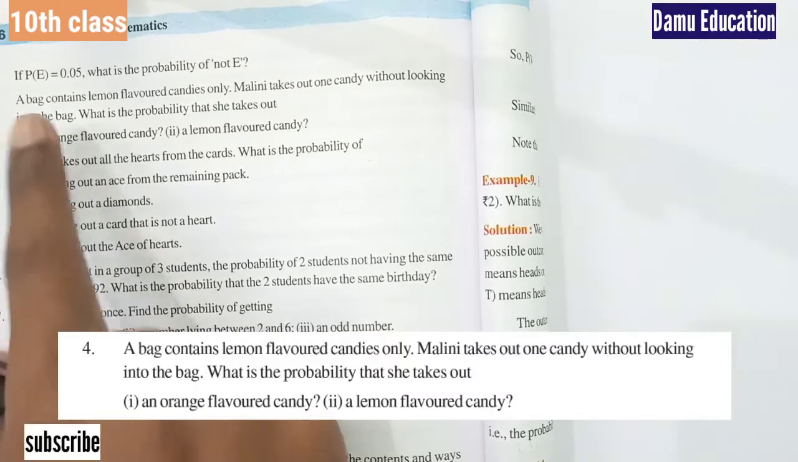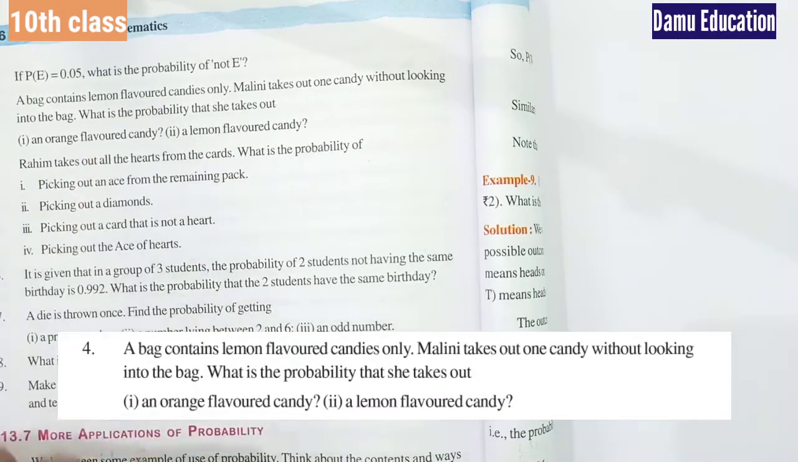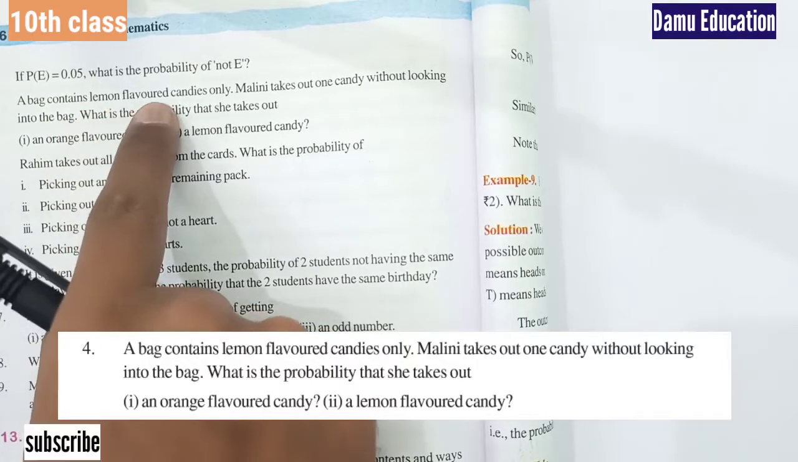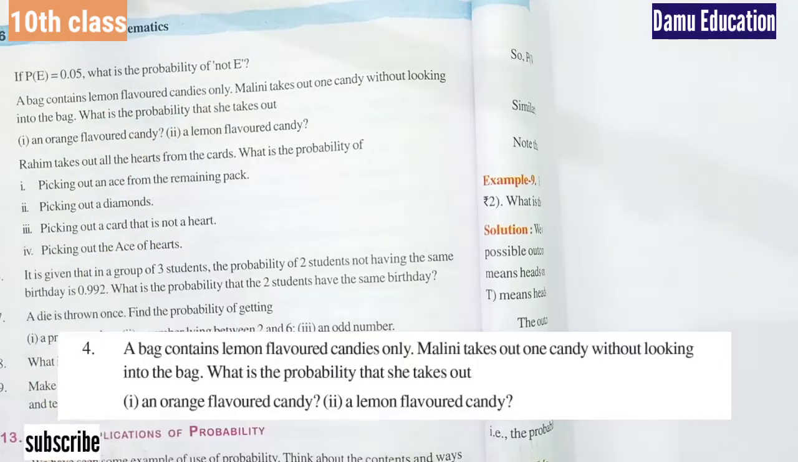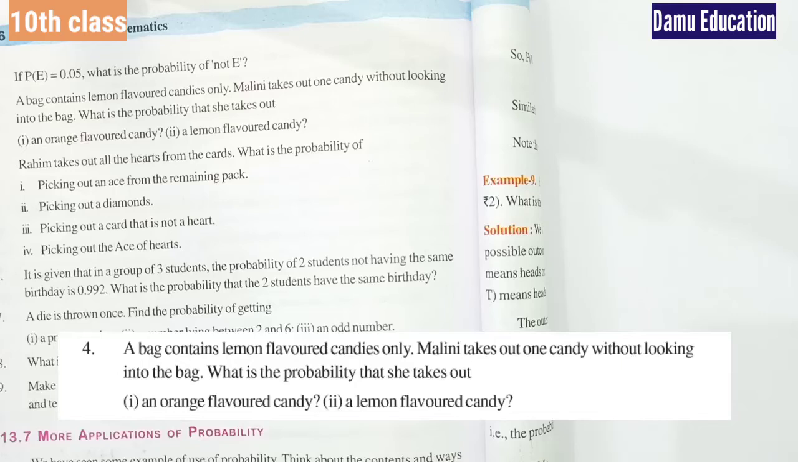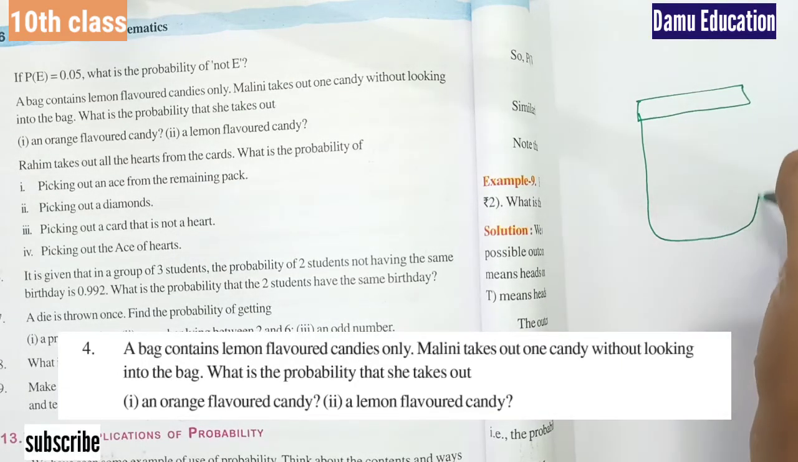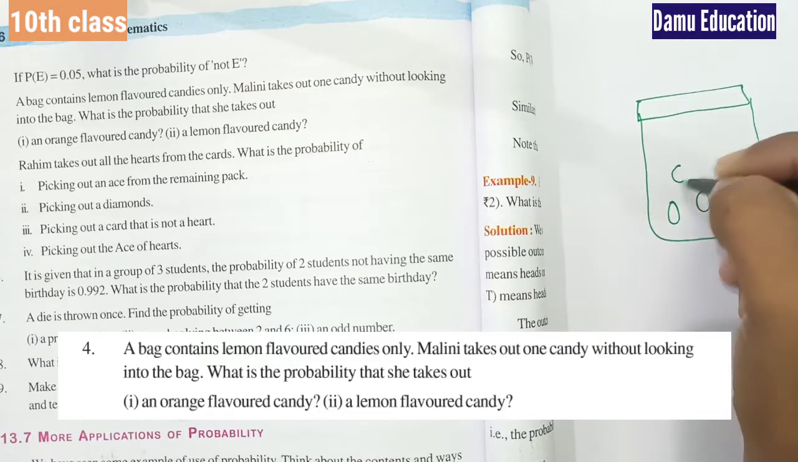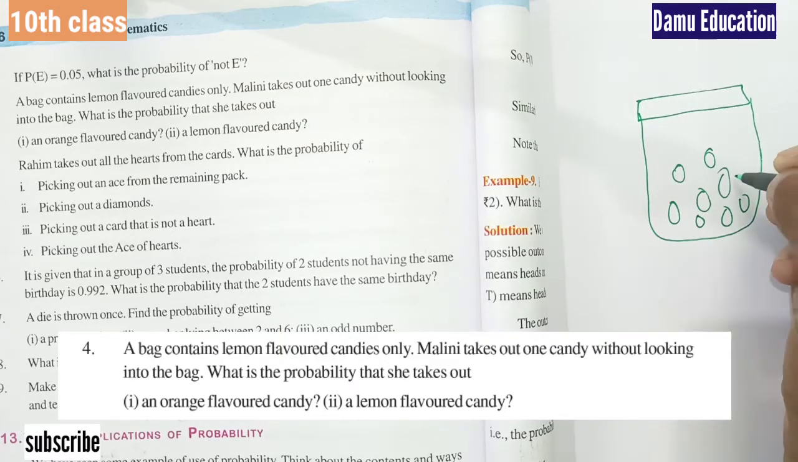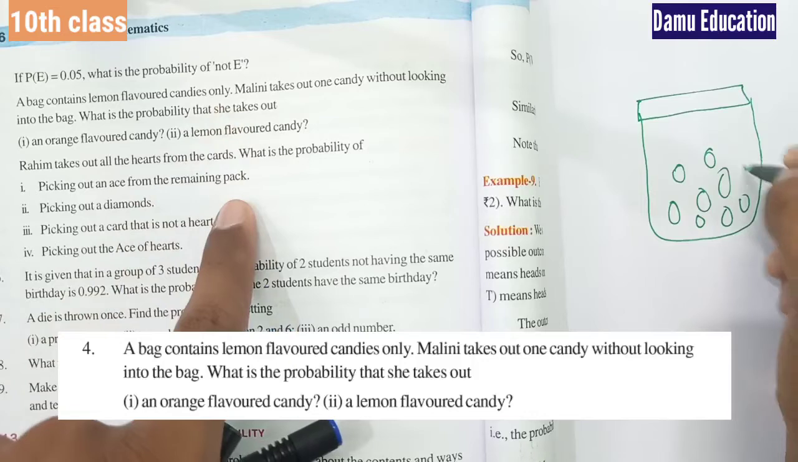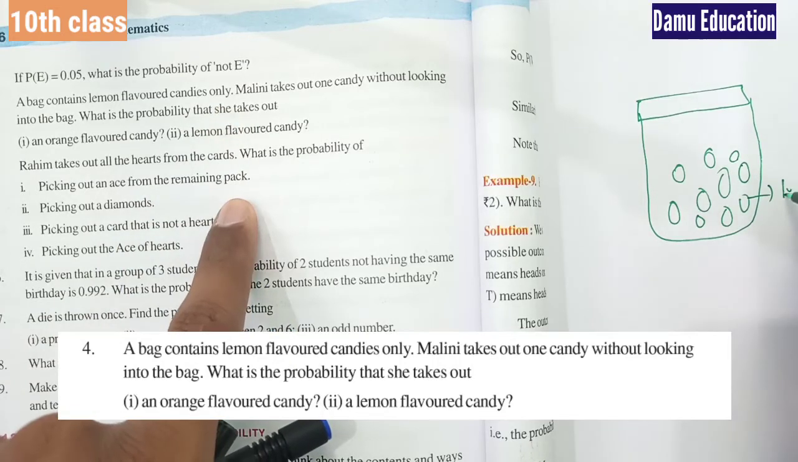So here in this module we are going to discuss our fourth question. A bag contains lemon flavored candies only. So let's take one bag, and in this bag there are lemons. All are lemon flavored candies only. So these are the candies, lemon flavored.